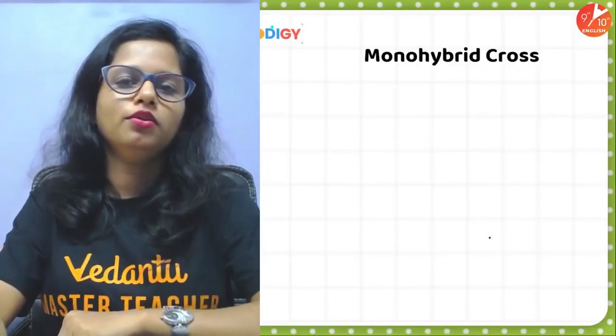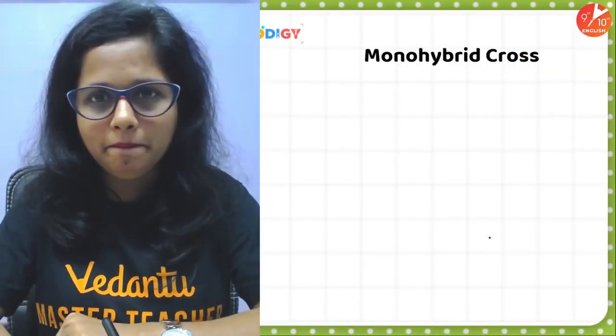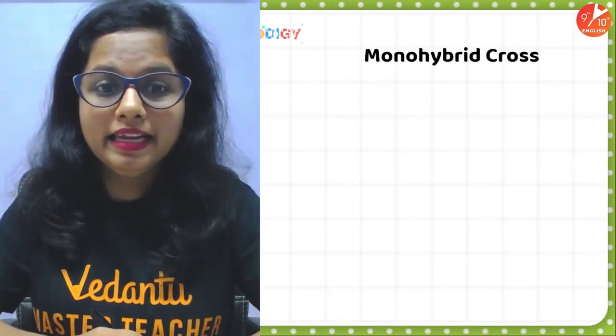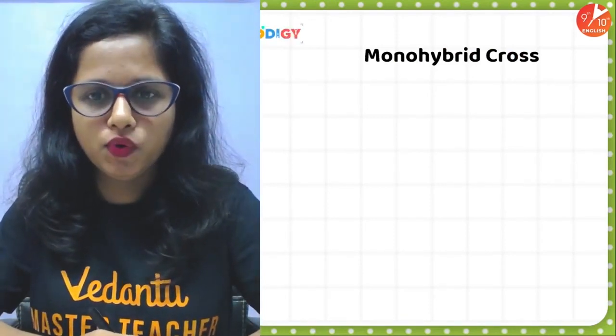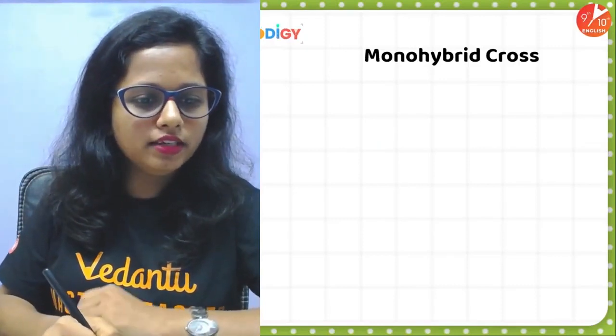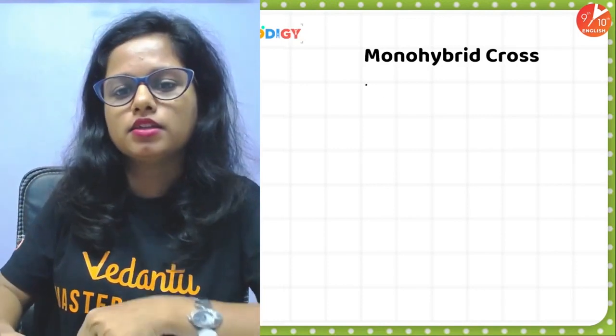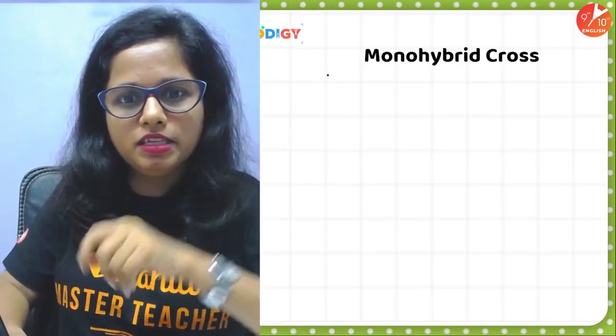Let us move further to the monohybrid cross. So people, let's practice the monohybrid cross now. For the monohybrid cross, he took two plants. So let us write about the two plants. He took two plants as the parents.